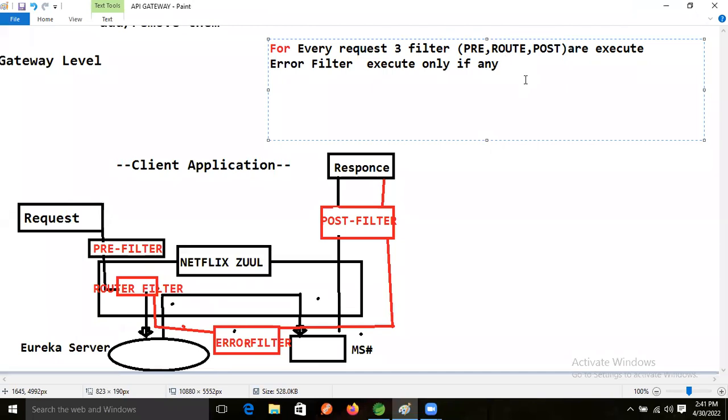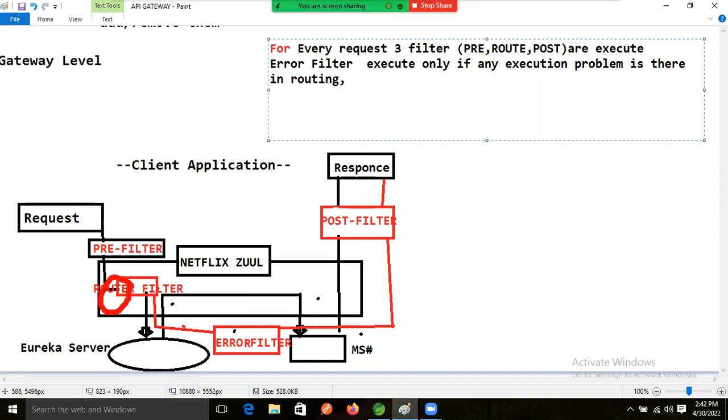If there is any execution problem in routing, what will happen? For example, a Eureka problem or an instance creation issue.